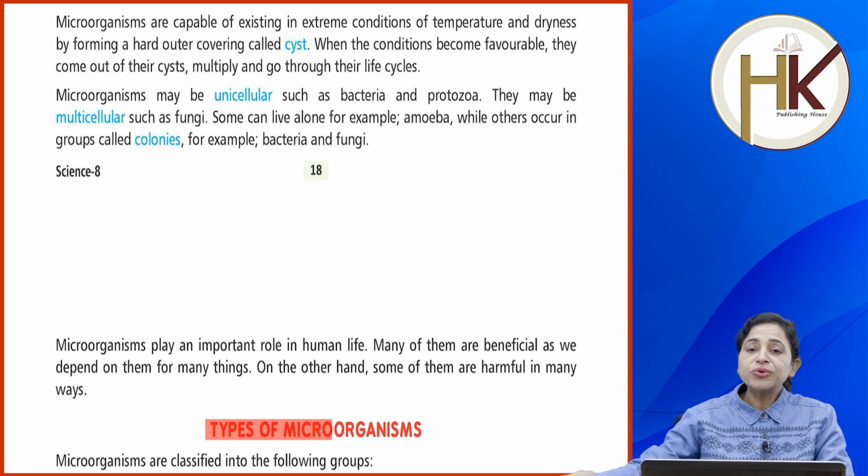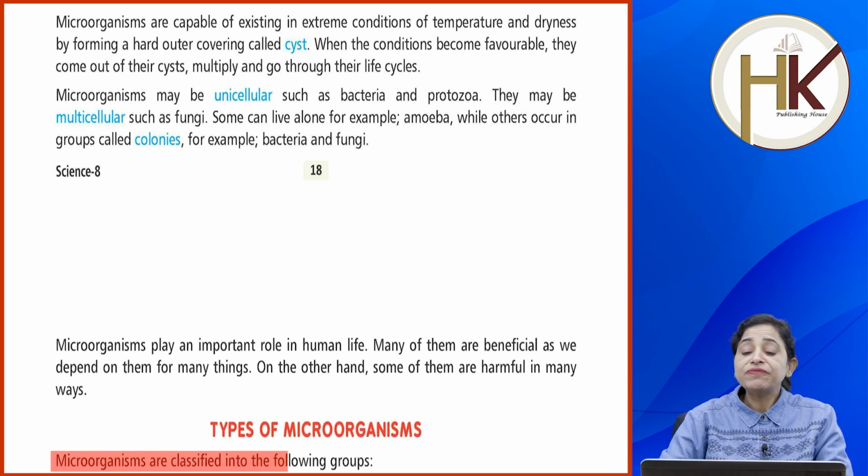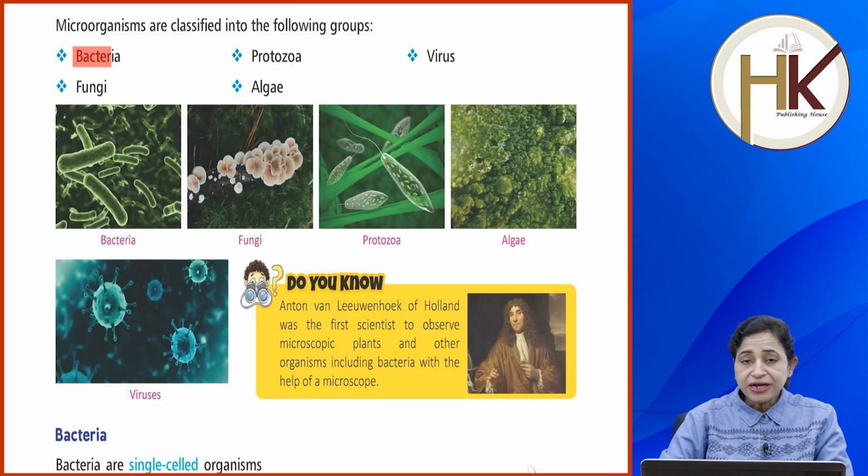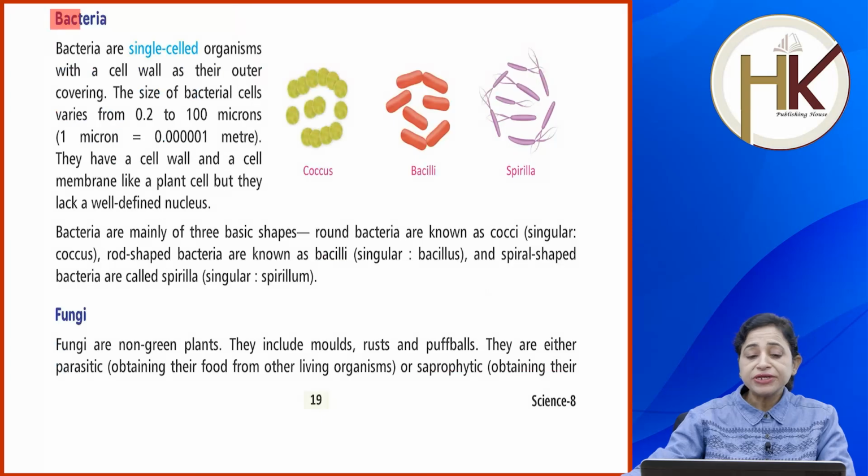Types of microorganisms. Microorganisms are classified into the following groups: bacteria, protozoa, virus, fungi, algae. Right? Do you know Anton van Leeuwenhoek of Holland was the first scientist to observe microscopic plants and other organisms, including bacteria, with the help of microscope. Now let's read about bacteria.